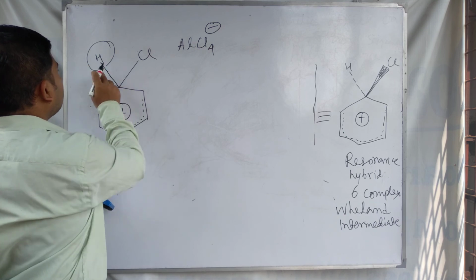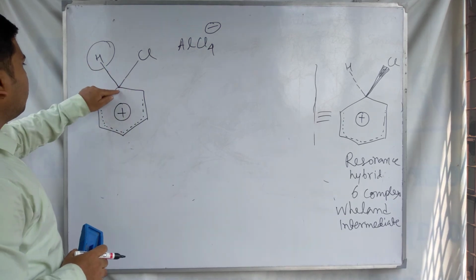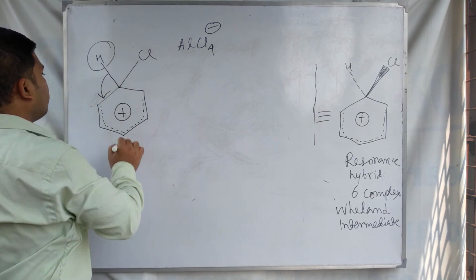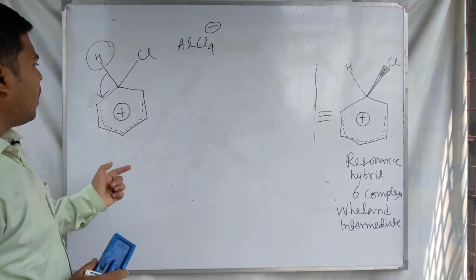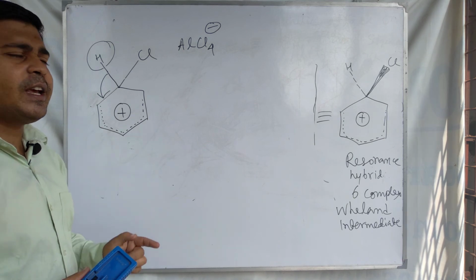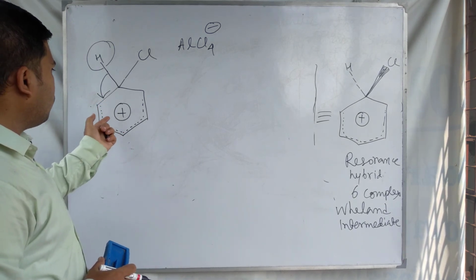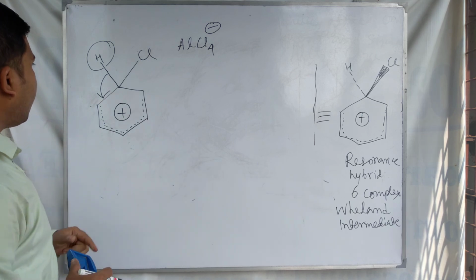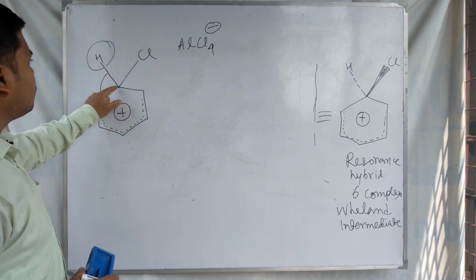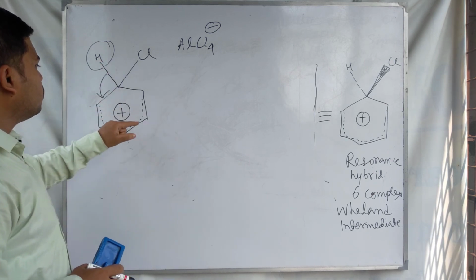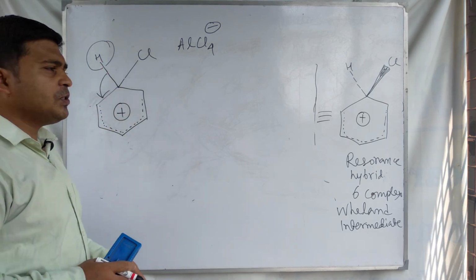This carbon hydrogen bond will be broken and the benzene ring now regains its aromatic character, because its aromatic character was lost initially. Right now this carbon hydrogen bond, which is a strong bond, is broken due to the gaining of aromaticity.